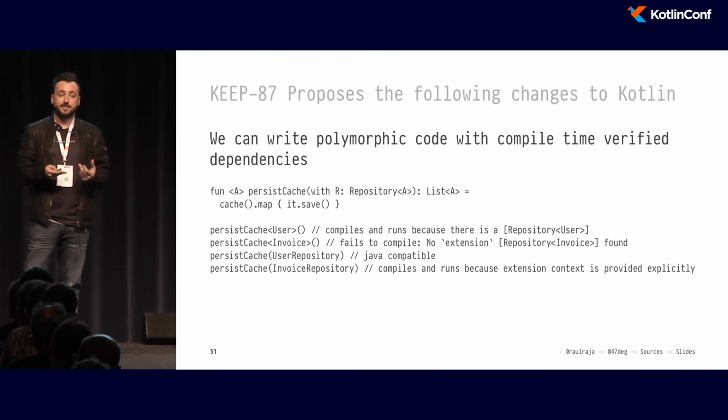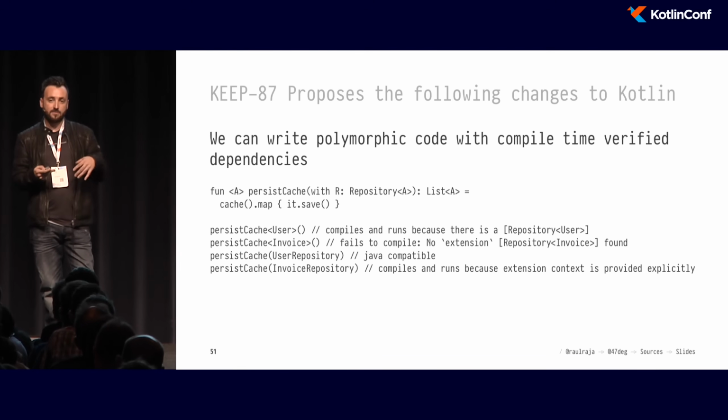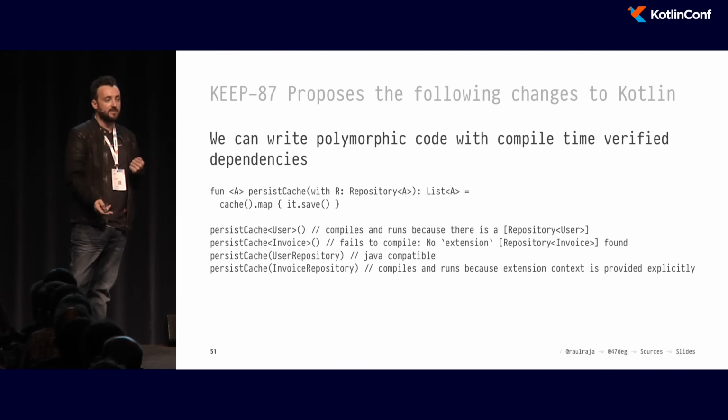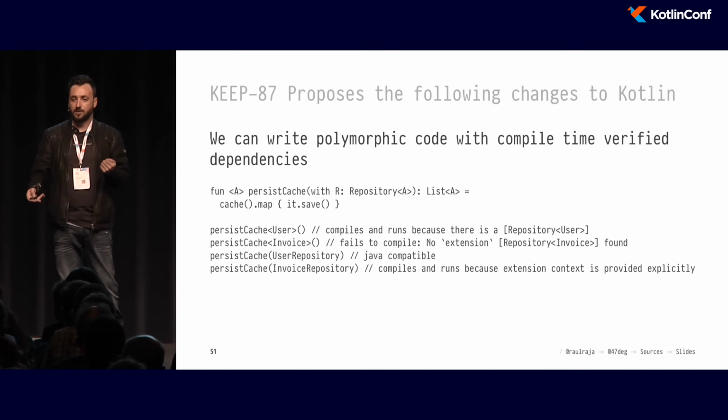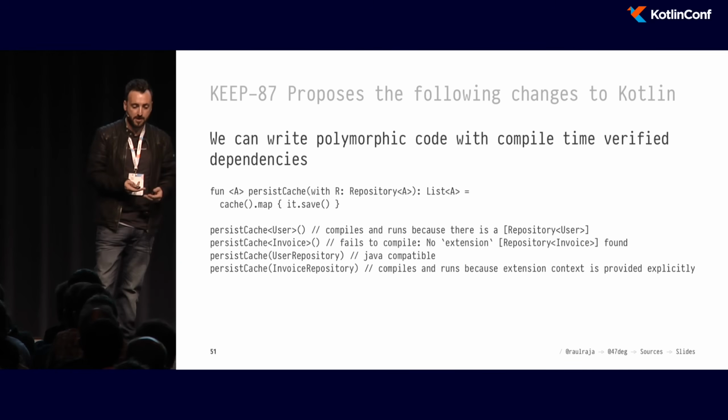What this also means is that if you don't want to use this implicit discovery to inject the arguments, you can manually pass them as well. So you have the flexibility to call this from Java code or elsewhere, and then just provide the instance manually. Things will work the same way.